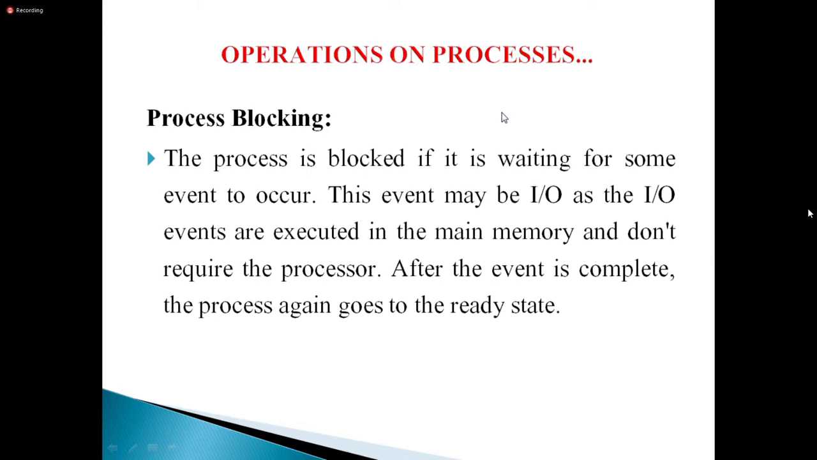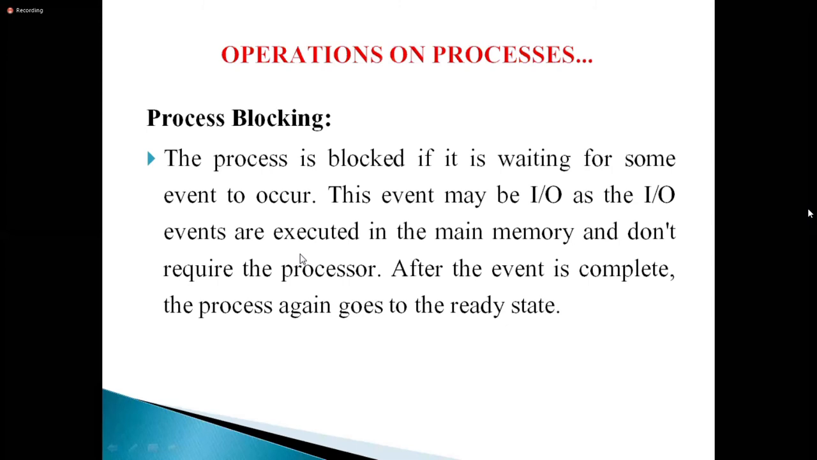So a process will utilize either CPU time or IO time. This event may be IO, as the IO events are executed in the main memory and don't require the processor. Yes or no? IO means it won't require the processor. After this event completes, the process again goes to the ready state. This is process blocking. Till now we discussed process creation, process preemption, process blocking.